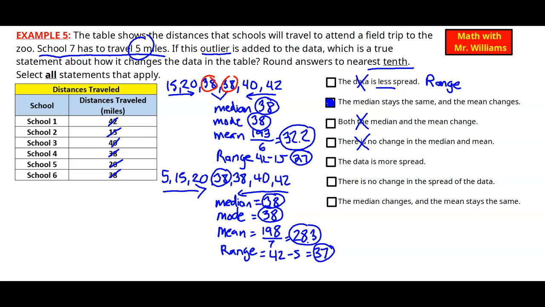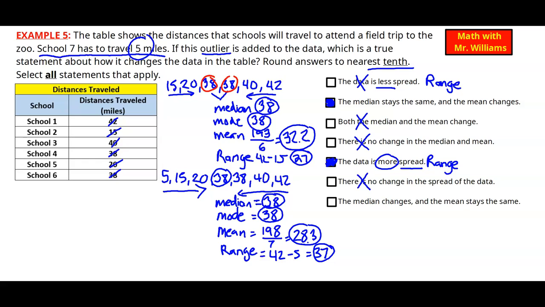The fifth one, it says the data is more spread. So spread, remember, refers to range. If we're looking at that, we see that originally it was 27 and now it's 37, so it is more spread out. So this one is true. All right, so the next one, there is no change in the spread of the data. Well, we just proved in the last one, there is a change. It went from 27 to 37, so this one's false.